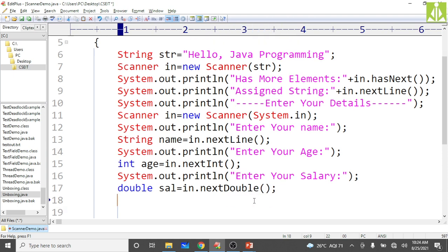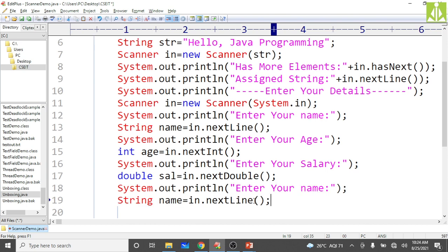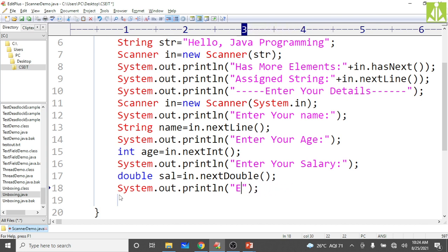After this, we are printing the details now. Here you put "Your details are", give some decoration, go to the end and hit enter key, System.out.println.